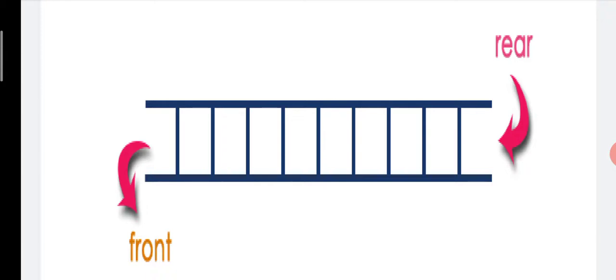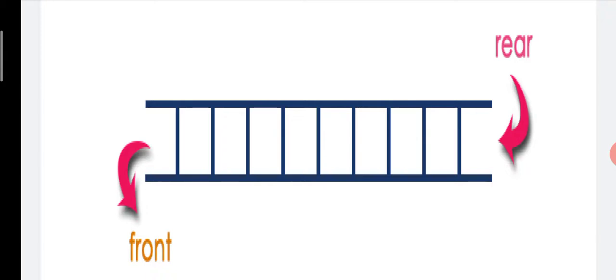Suppose inserted elements are 10, 20, 30, 40. We already inserted 4 elements: 10, 20, 30 and 40. Means firstly inserted element is 10, afterwards we insert 20, then 30, then 40. Means rear is at position number 40 and front is at position number 10.